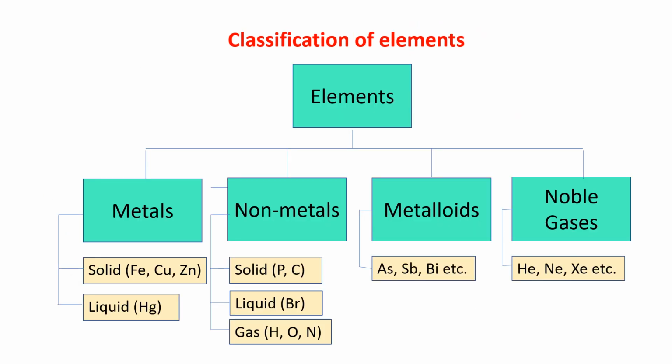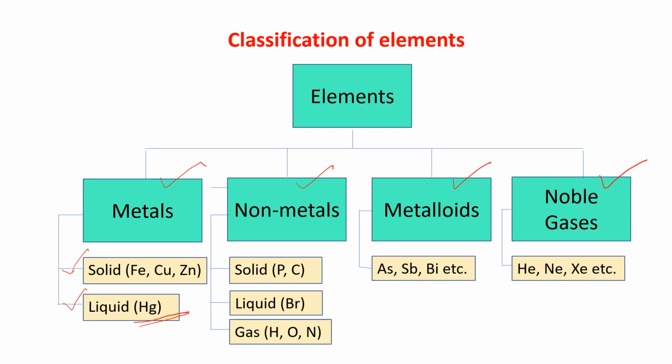Classification of elements. Elements can be classified into 4 categories: metals, non-metals, metalloids, and noble gases. Metals can be in the solid form or in the liquid form, but there is only one liquid metal at room temperature, that is mercury, that you know. And the rest of the metals are solid in nature: iron, copper, zinc, etc.